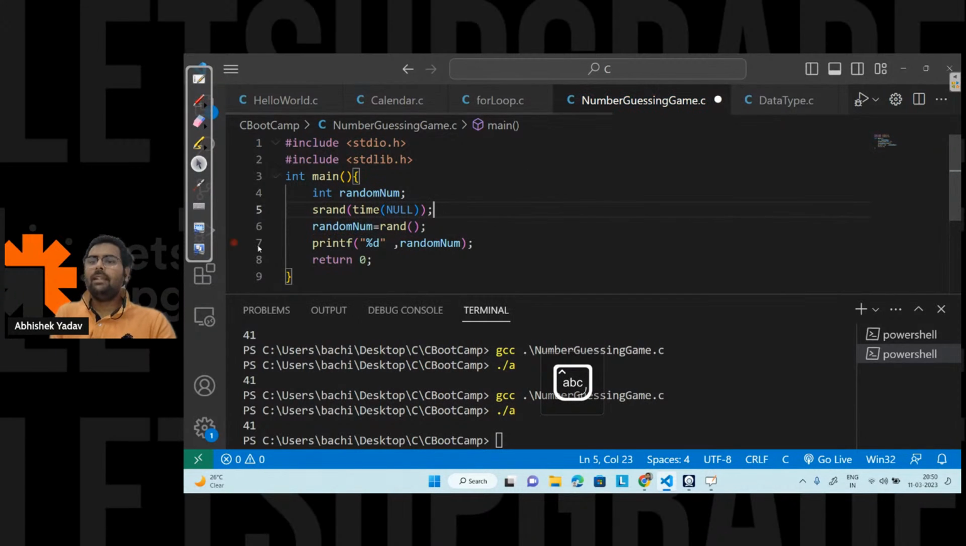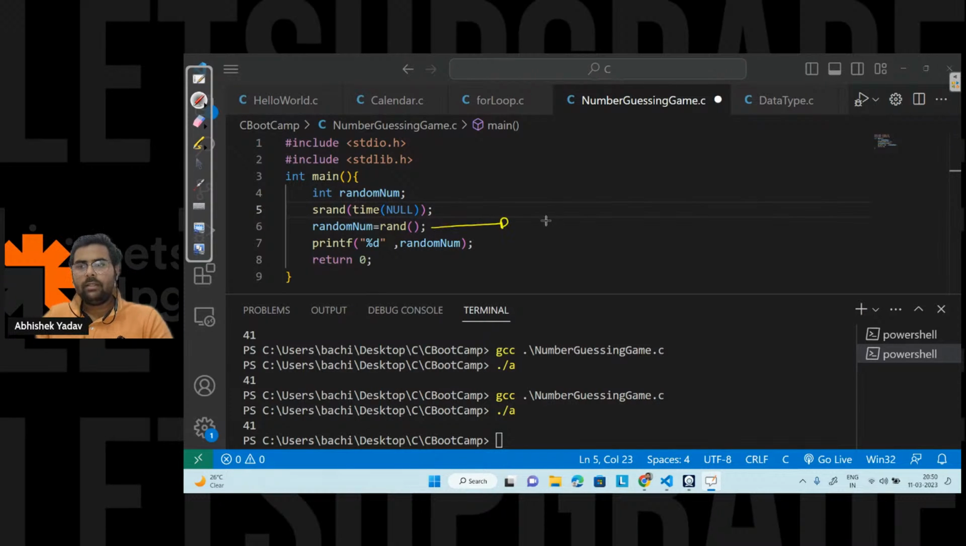So what will happen here? I am saying that this srand will reset the random number generator to the current time. Just you have to understand this part: these two lines will generate a random number.